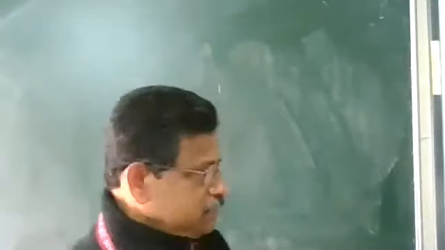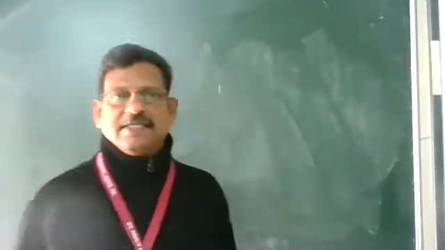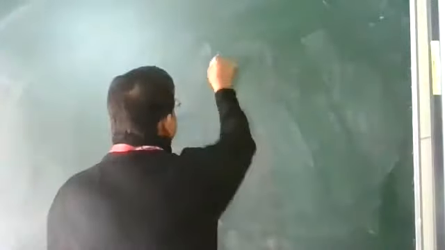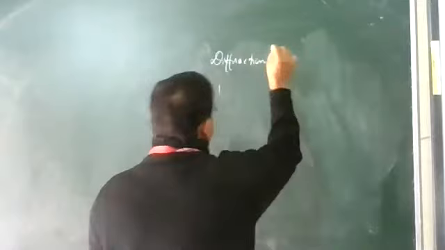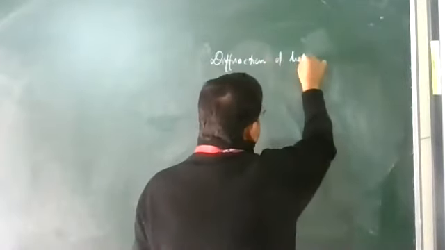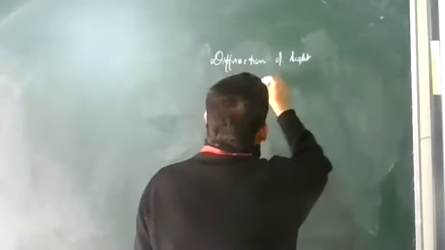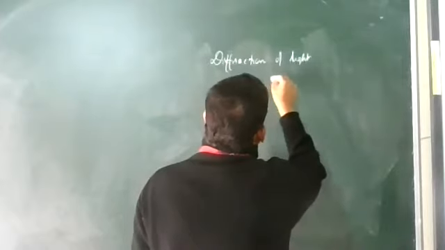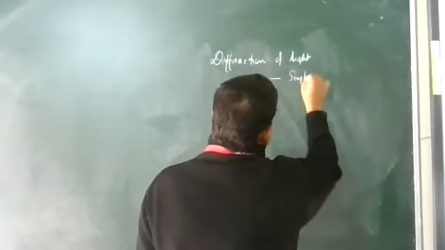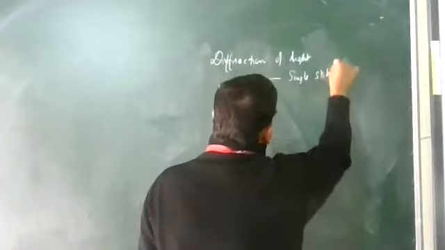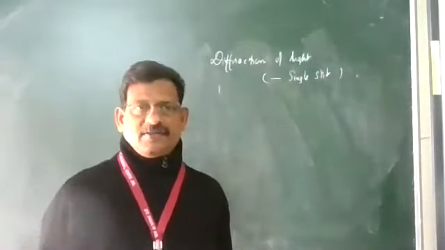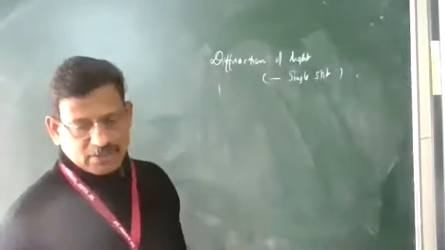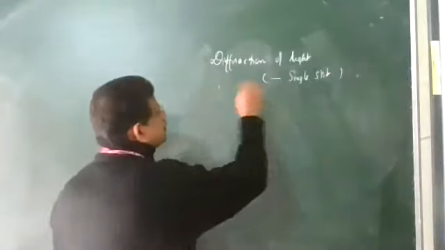Here we are taking a single slit, only one slit: diffraction of light at a single slit.